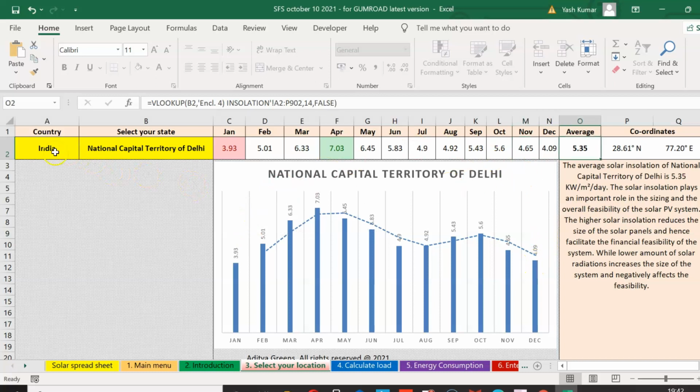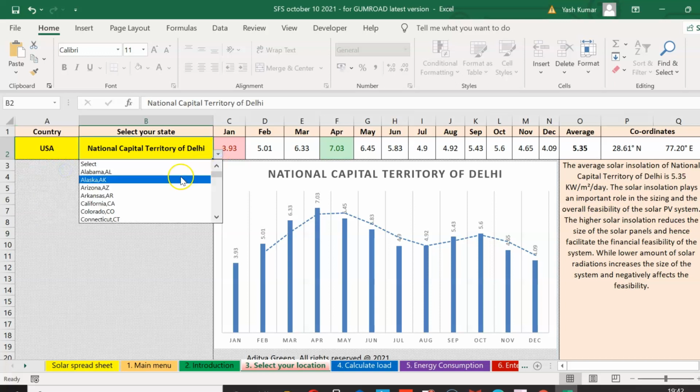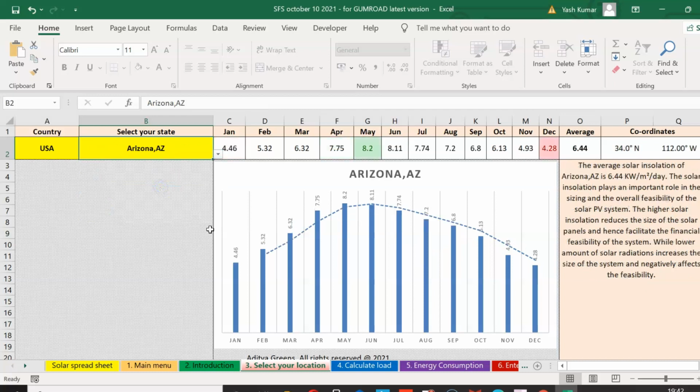Okay, now let us select another location. I am selecting United States of America, and in state I select, say, Arizona. Now you can see that it has average peak sun hours of 6.44. This is a very good value. If I look at the coordinates, they are 34 degrees north and 112 degrees west. In the month of May it receives the maximum sunlight, and December is the month with the lowest intensity of sunlight. In other words, January, December, and November are the winter months, while March, April, May, and June are the months with clear sky and a good amount of sunlight.